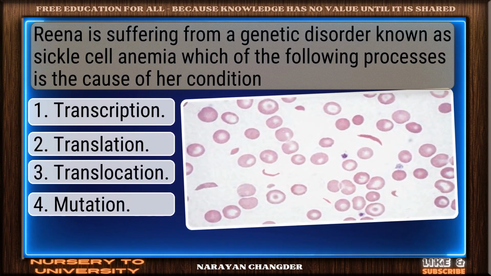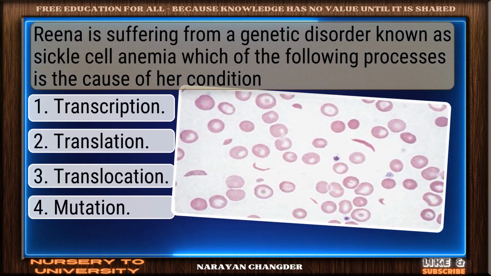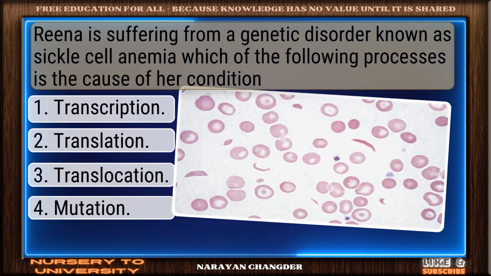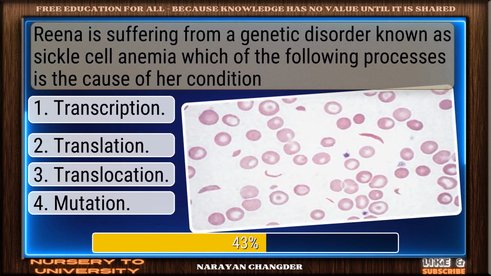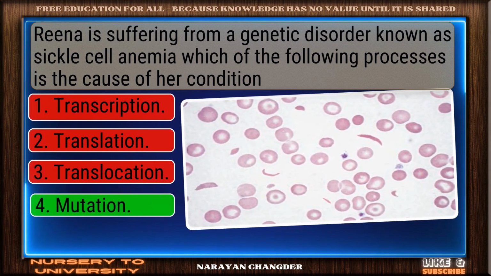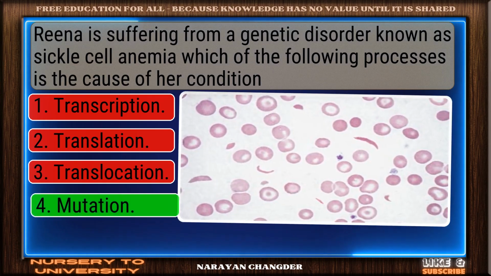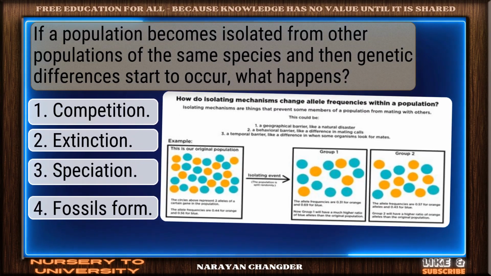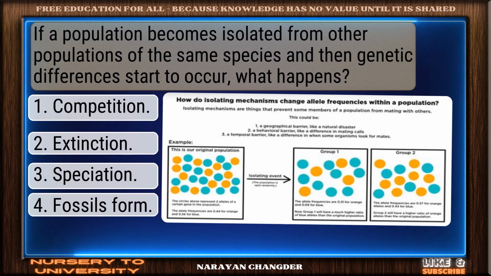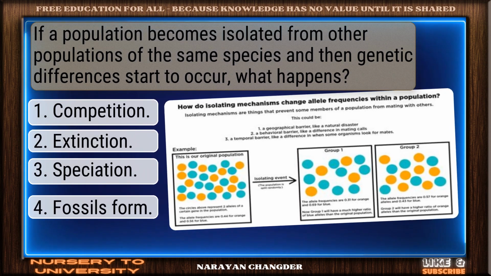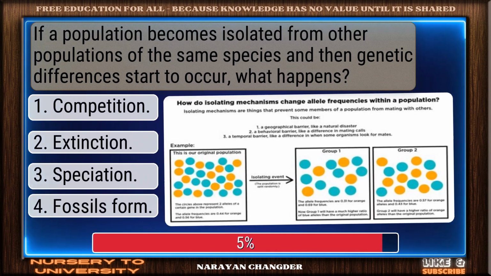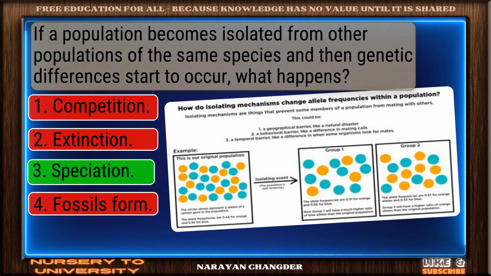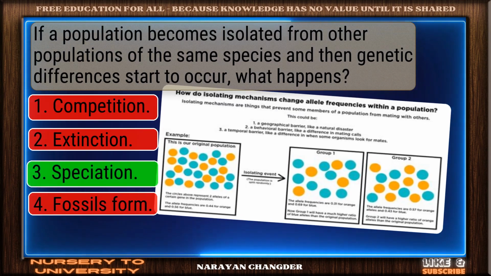Rihanna is suffering from a genetic disorder known as sickle cell anemia. Which of the following processes is the cause of her condition? Strong choice. Mutation is right. If a population becomes isolated from other populations of the same species, and then genetic differences start to occur, what happens? Excellent. Speciation is well reasoned.